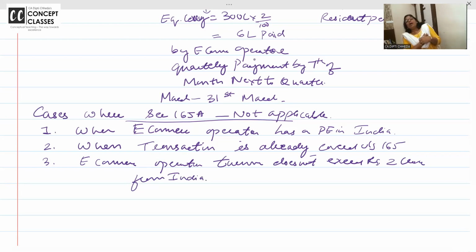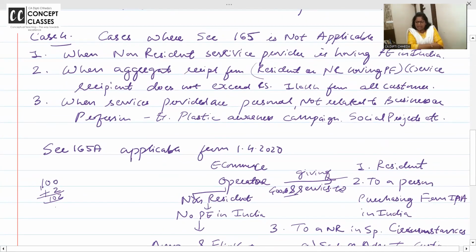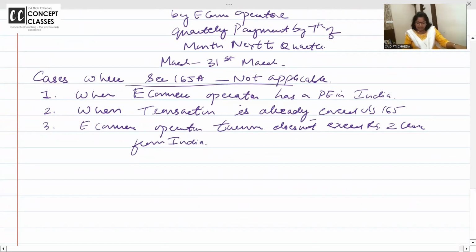You are a non-resident e-commerce operator, but if your business from India is less than 2 crore, then 165A is not applicable. And when is 165 not applicable? 1 lakh. When you make the payment and it does not cross 1 lakh. Is this clear to all of you? 165A.